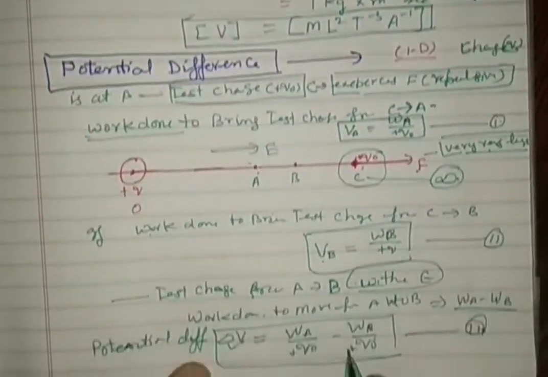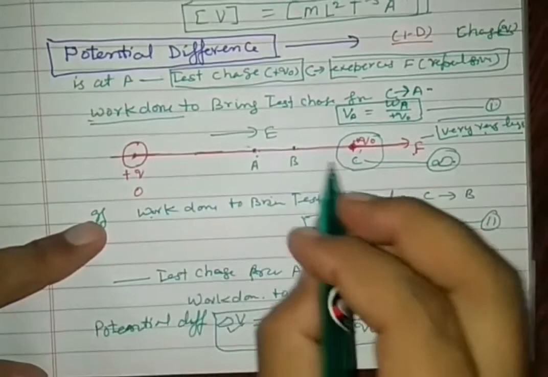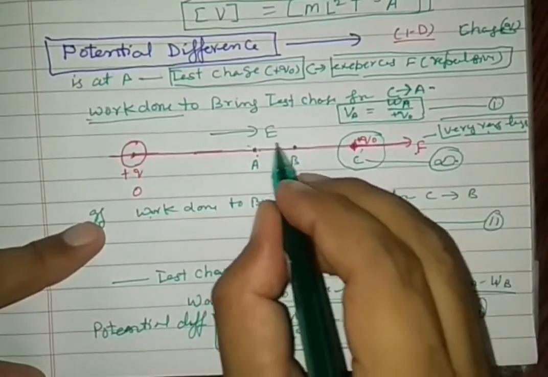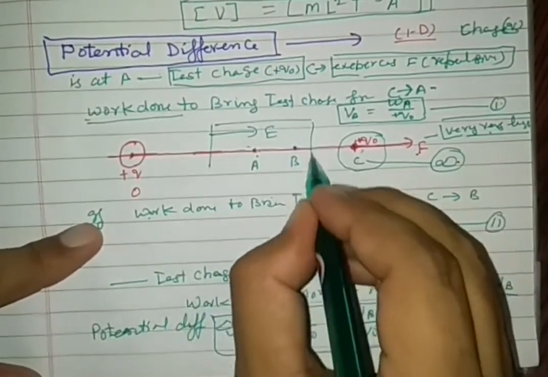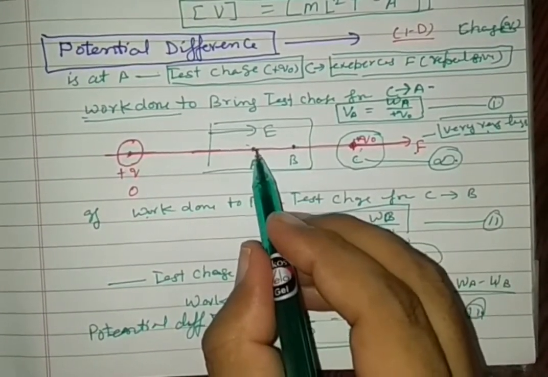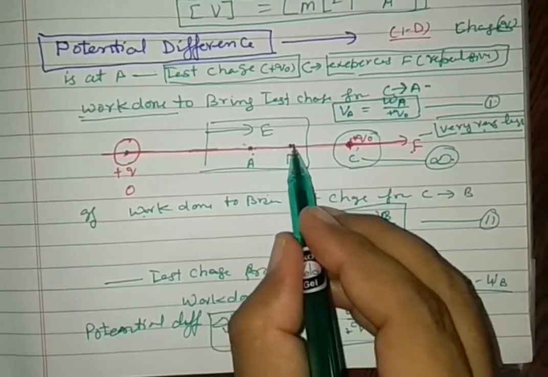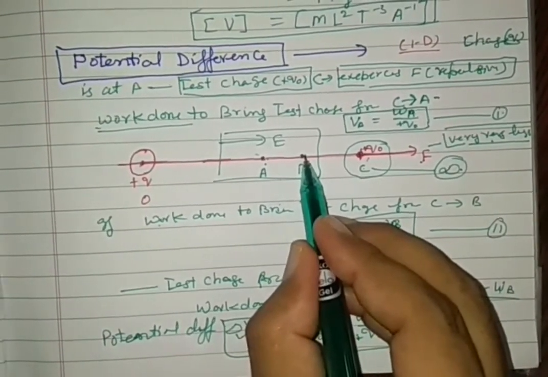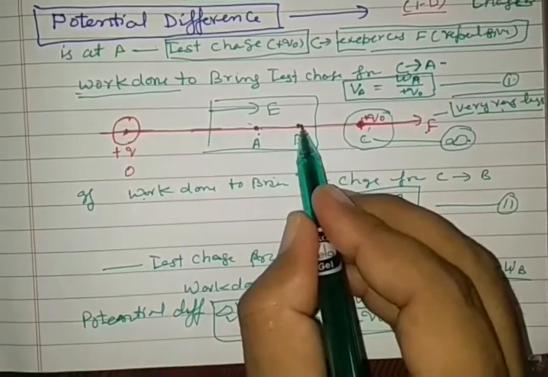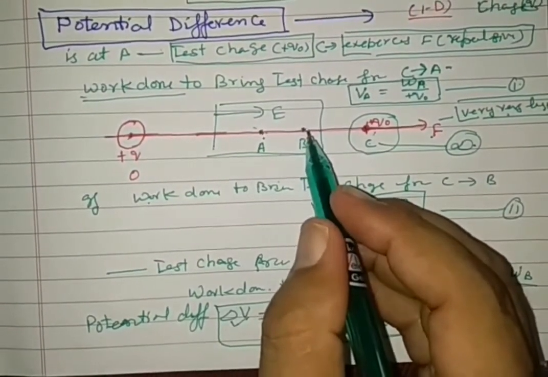But focus on the diagram: point A and point B are in the electric field. If you bring a unit charge from one point of the electric field to another, then the work done is the potential difference between the two points.